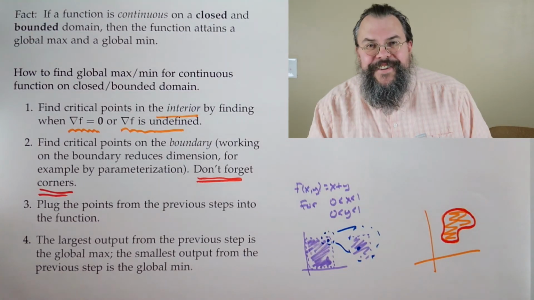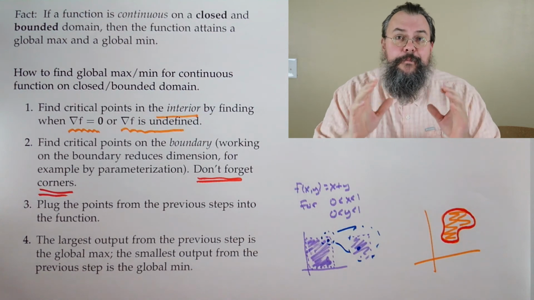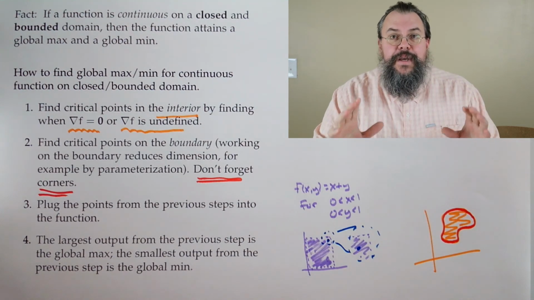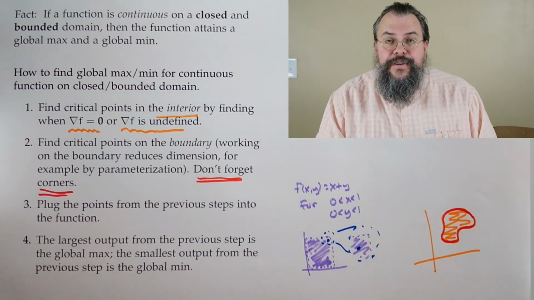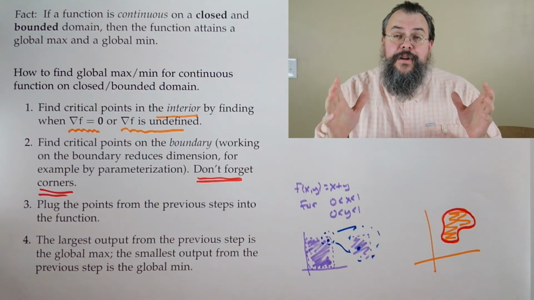Oh, wait, no, that's it. That's the whole song. It's all about make a list. Where could it be? Check the points on the list and pick out the largest and smallest values. And life is good. Well, the idea is pretty simple.